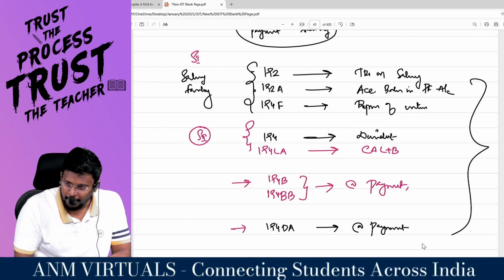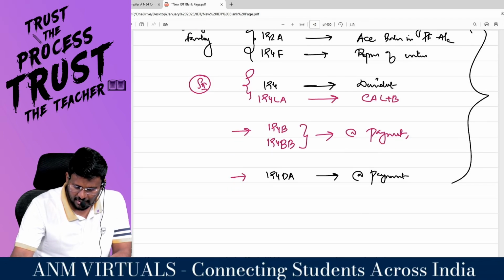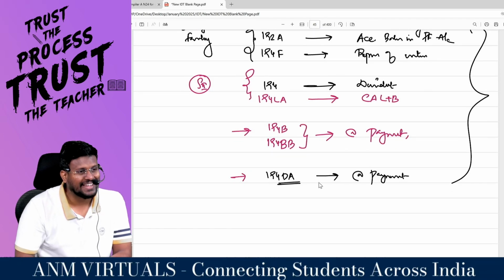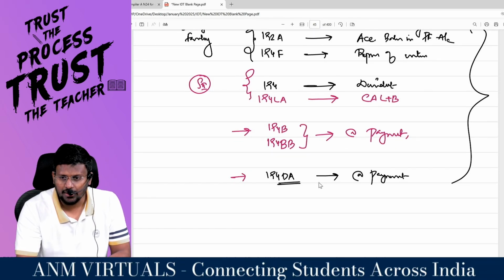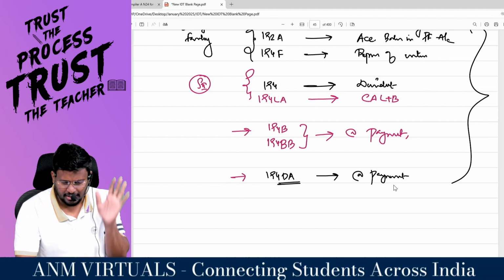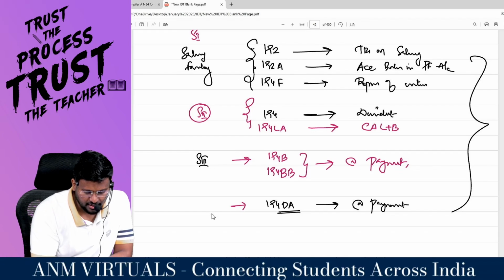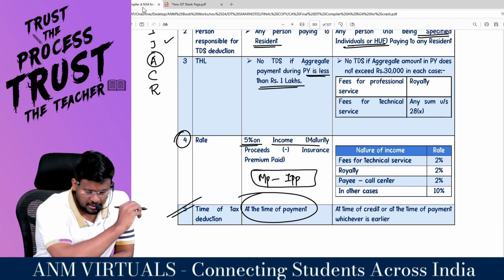194B and 194BB, at the time of payment. Hello sir. Sir, next one, 194DA, which is life insurance. That is the 7th section. Correct? Basically, if you take it as slot number 3, this is the 7th section.